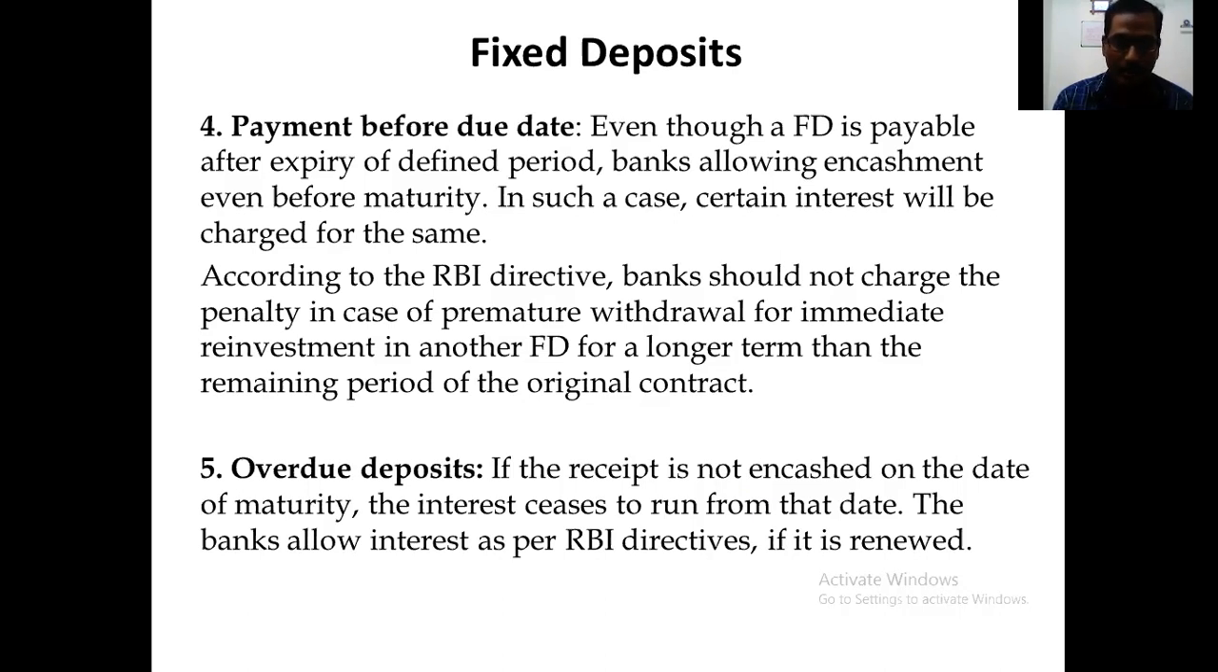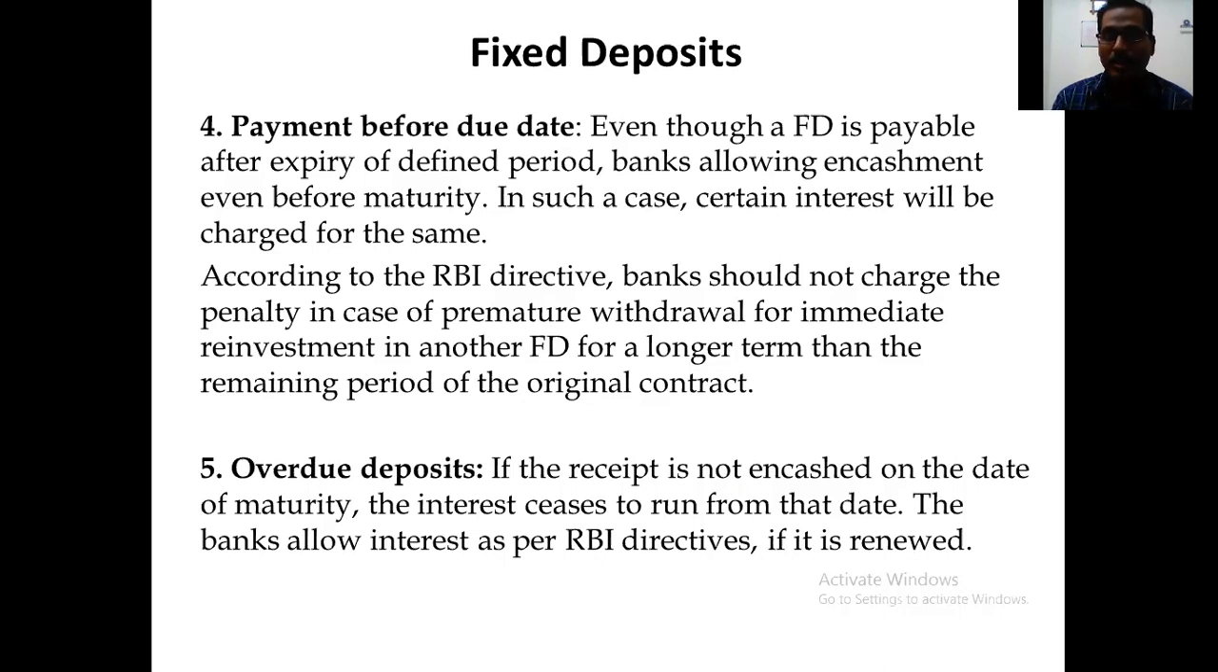Overdue deposits. If the receipt is not encashed on the date of maturity, the interest ceases to run from that date. The bank allows interest as per RBI directives if it is renewed. In other words, if the receipt is not encashed on the date of maturity, the interest ceases to run from that date. So what happens if they don't encash after the expiry of the date? They won't get that amount of interest, but after that it will be auto renewed.